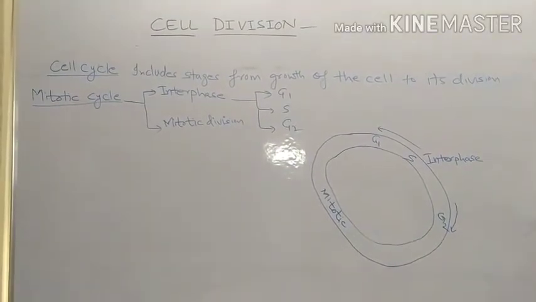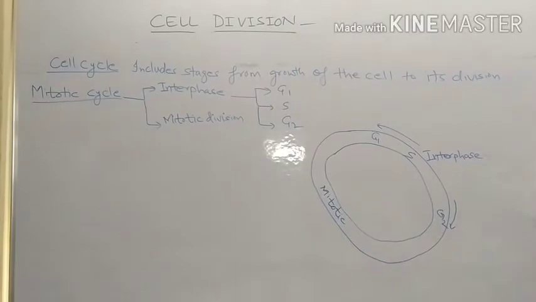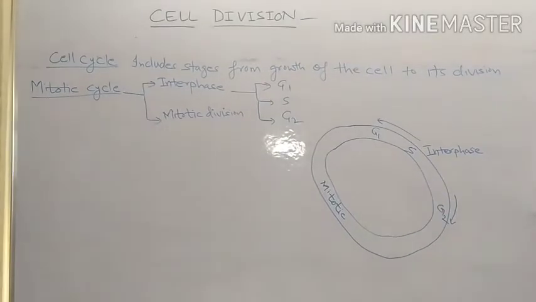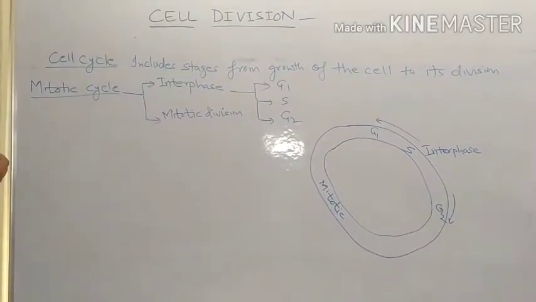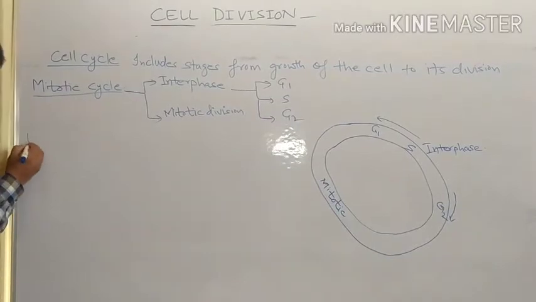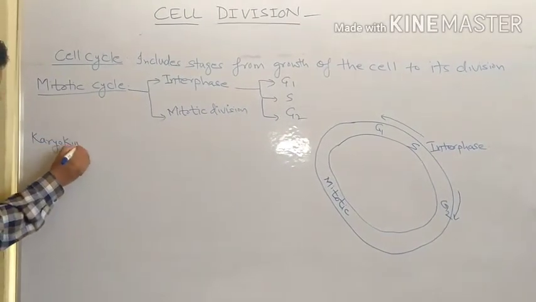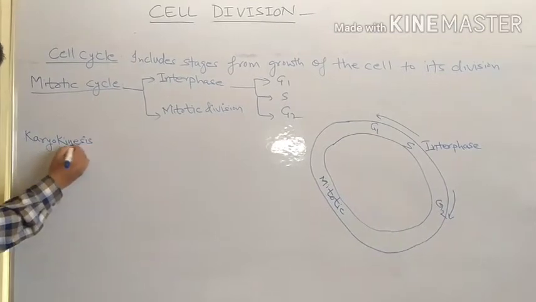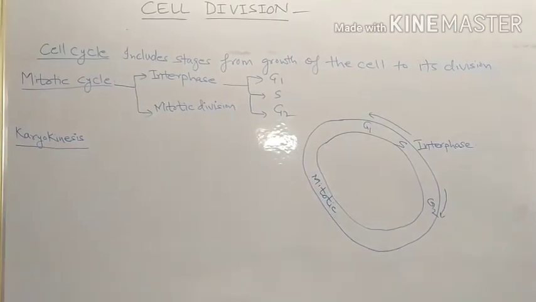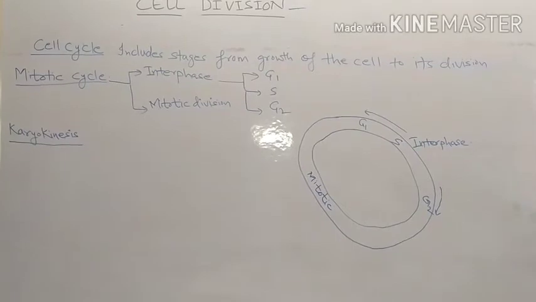Now for cell division, two things should be clear: one is karyokinesis, the other is cytokinesis. Firstly we will talk about karyokinesis.